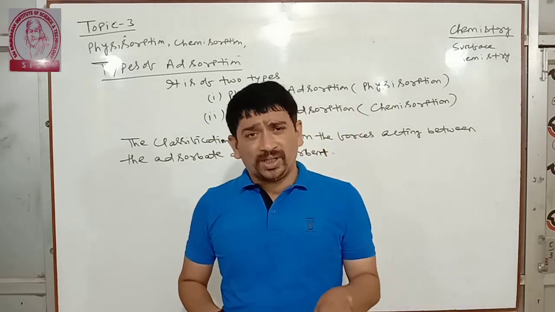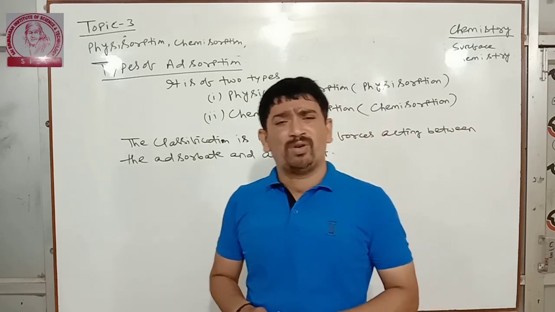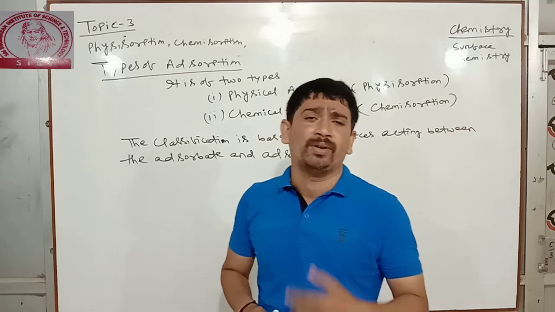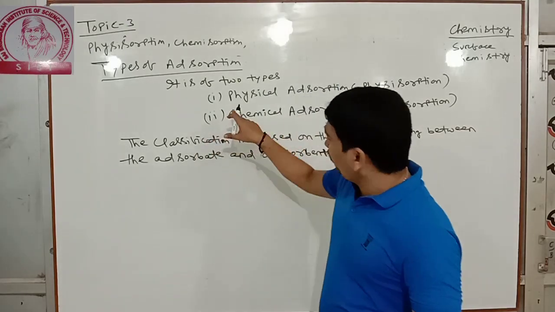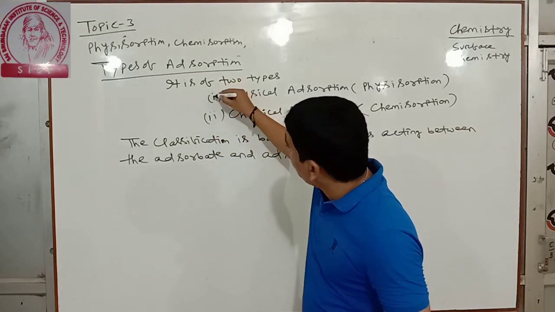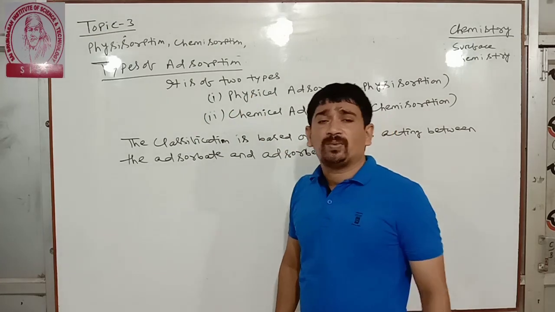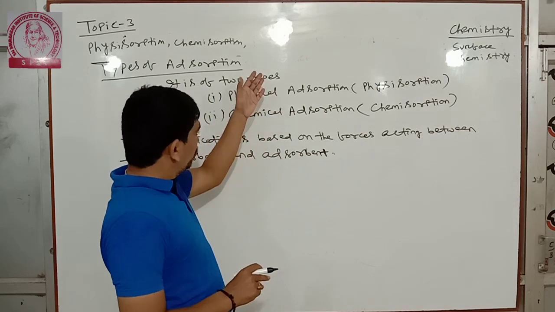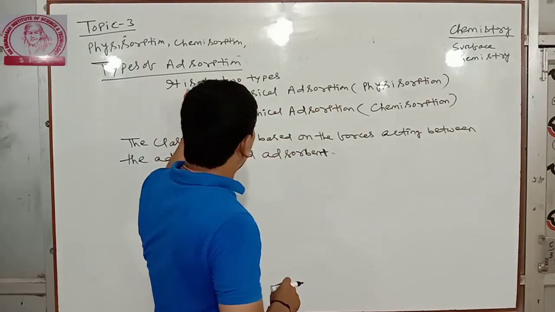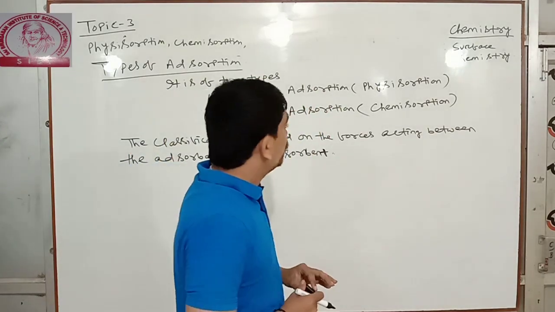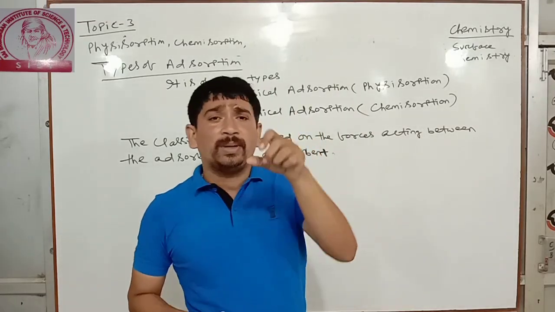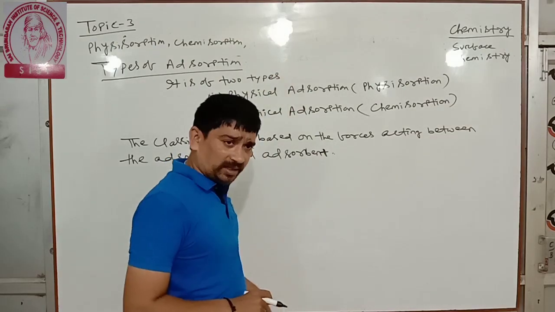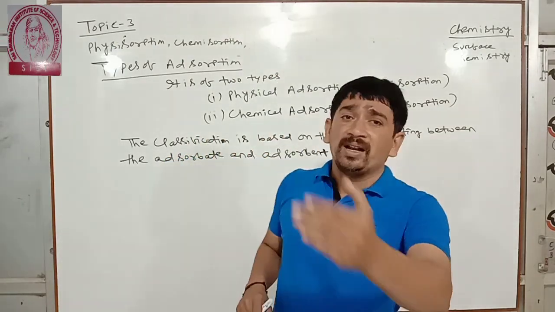This is a very important question for the council exam: what is the difference between physical adsorption and chemical adsorption? So I am giving you the details. If you put a short note on this difference, you will write the physical adsorption part on the left side and the chemical adsorption part on the right side.